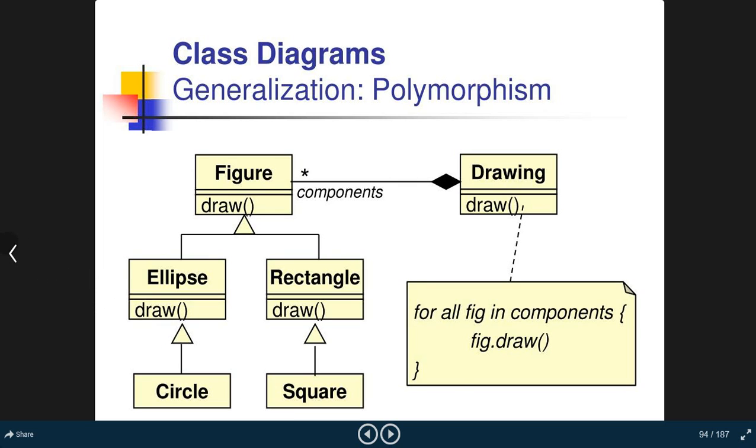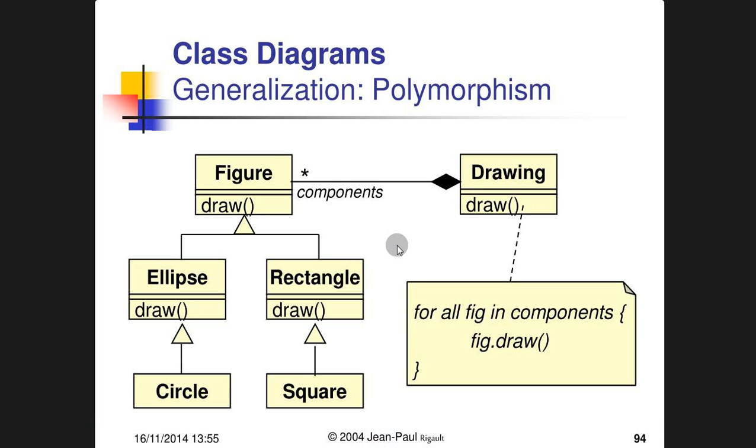Class diagram generalization, polymorphism. Now how does polymorphism work? Suppose figure, drawing, ellipse, rectangle, circle, square: all these are different classes.